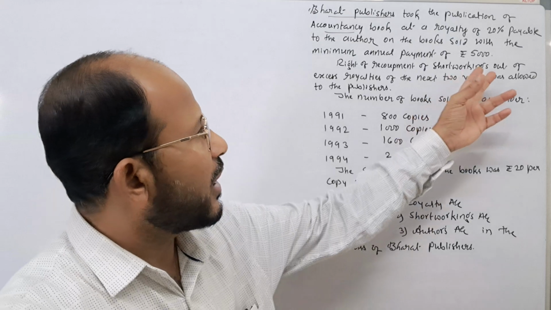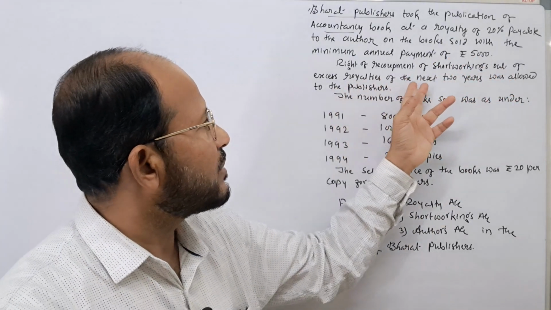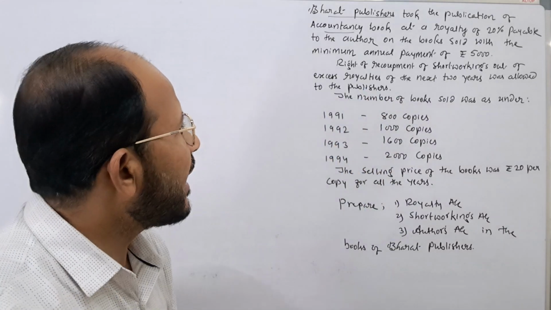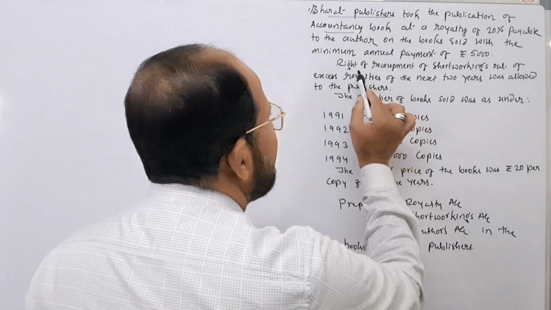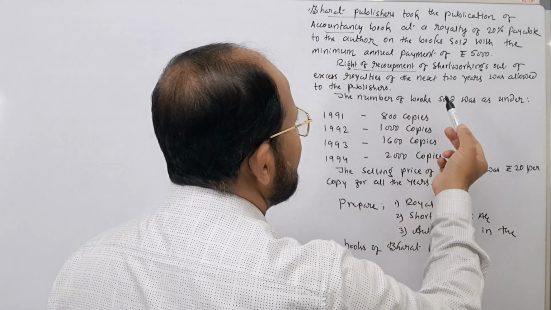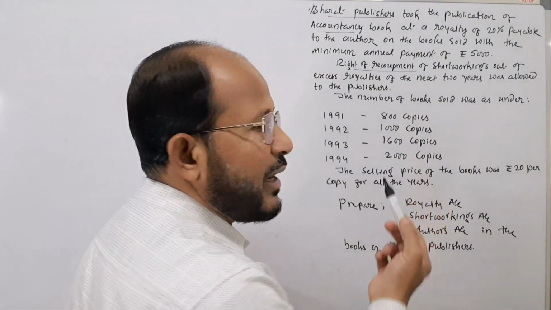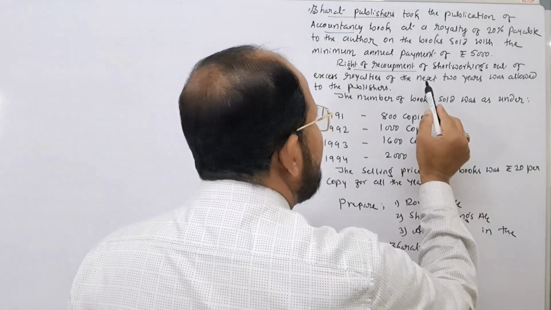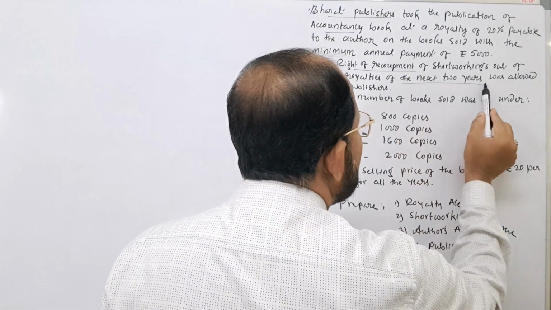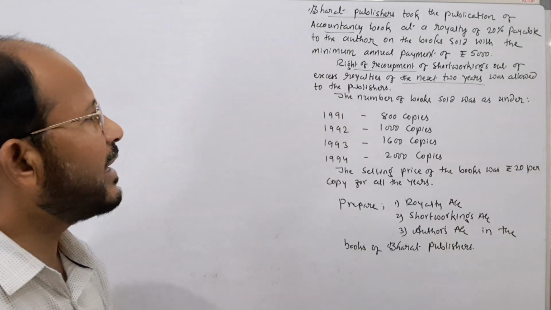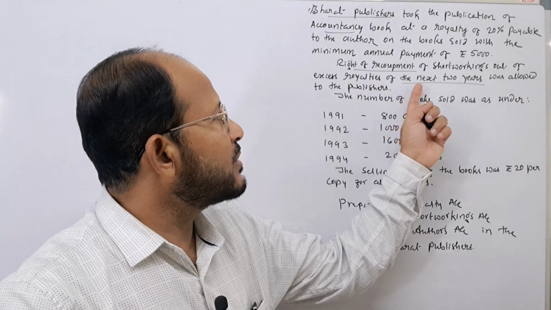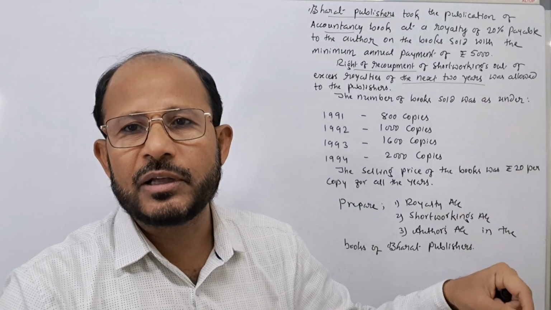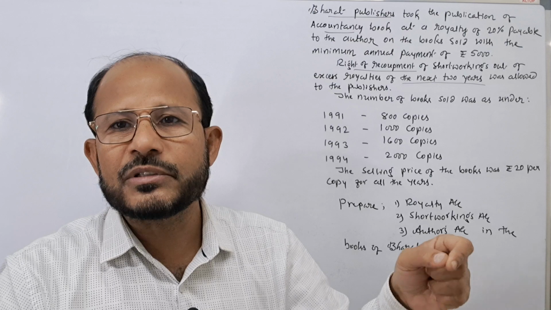Right of recoupment of short workings out of excess royalties of the next 2 years was allowed to the publishers. Here in the agreement, it is clearly mentioned that the right of recoupment is given to the publishers for recovering the short workings of the earlier years. But here that period is specifically mentioned in the agreement. What is that? Excess royalties of the next 2 years. Next 2 years of what? Next 2 years of such short working.